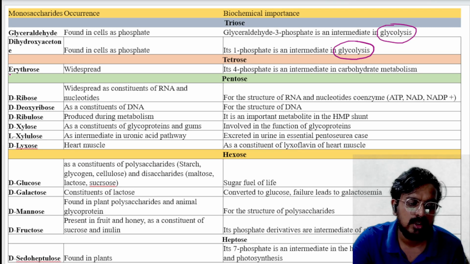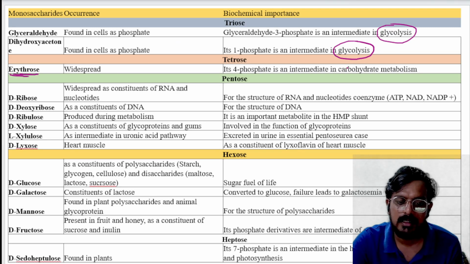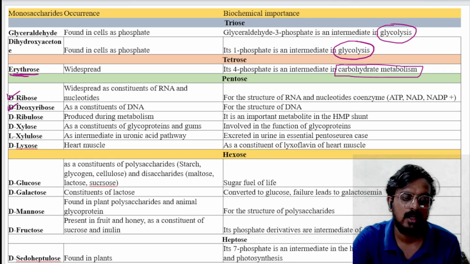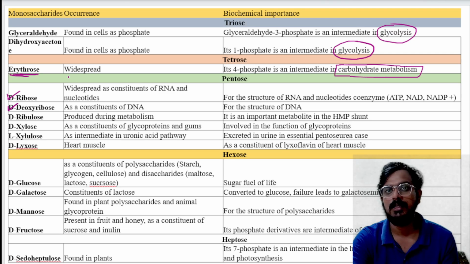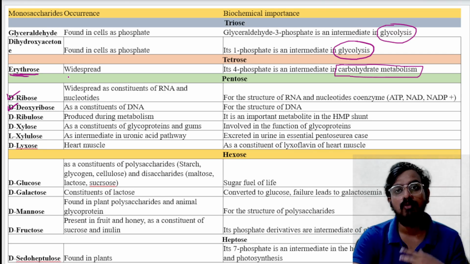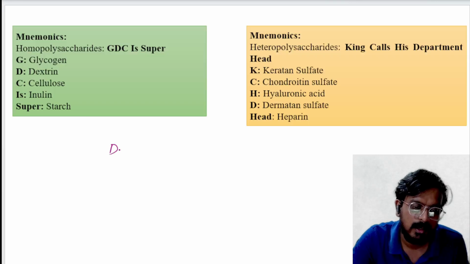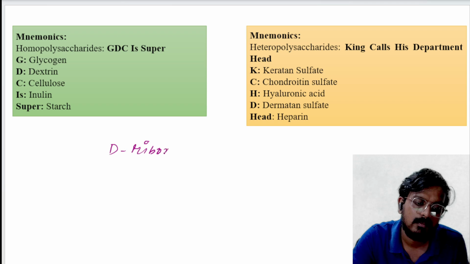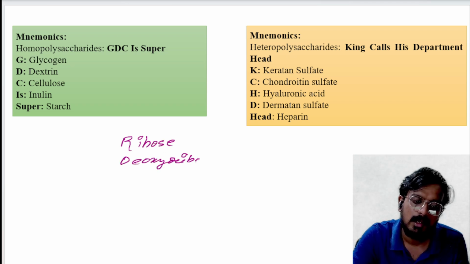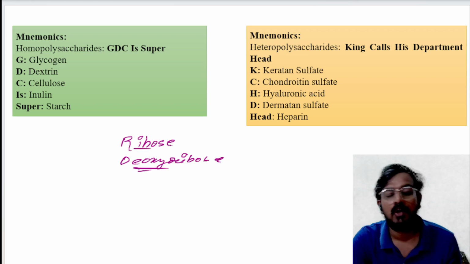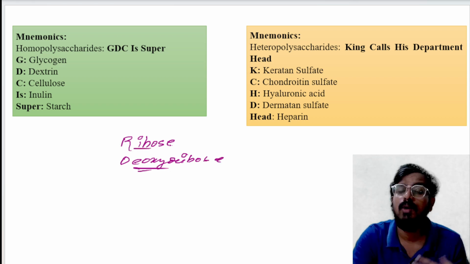Okay, next is erythrose. Erythrose is an intermediate in carbohydrate metabolism. Ribose and deoxyribose are the sugars present in nucleic acid. In exams, a question is always asked about the difference between ribose and deoxyribose. Here, two questions can be asked. One is what is the difference and what kind of difference.